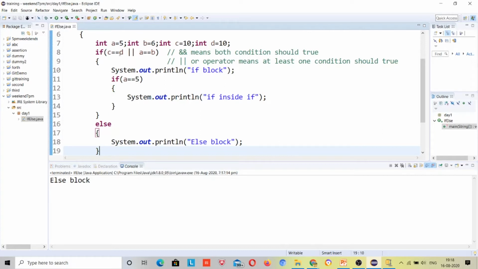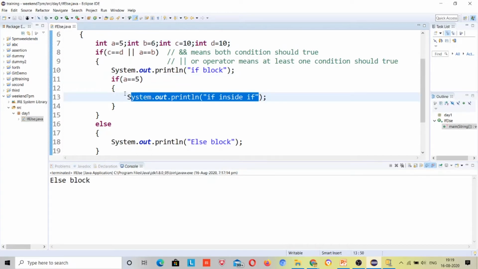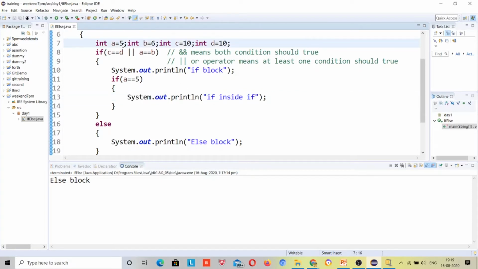First it will check C is equal to D, right? So one condition is true, so we don't need to check the second condition, just because if one is true then it will come inside, right? So it will print the if block. Once it prints the if block, the next line of code checks that A is equal to 5. The value of A is actually 5, that's why it goes if inside if, so this if will also be printed. Now I want to check what will be the output now.